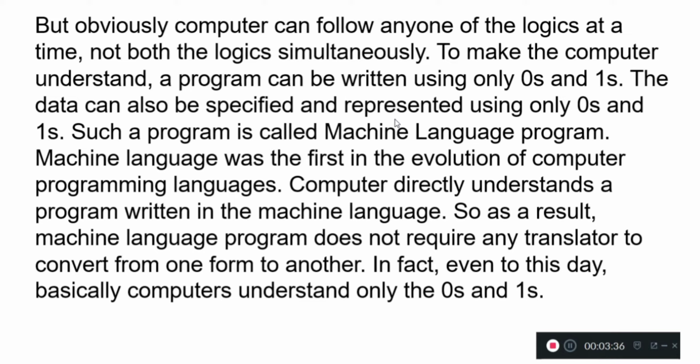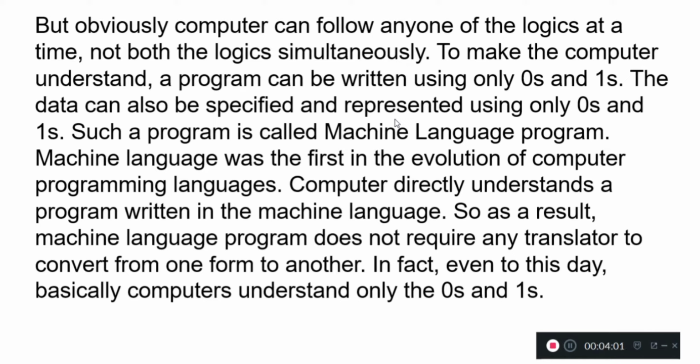To make the computer understand, a program can be written using only zeros and ones. The data can also be specified and represented using only zeros and ones. Such a program is called a machine language program.